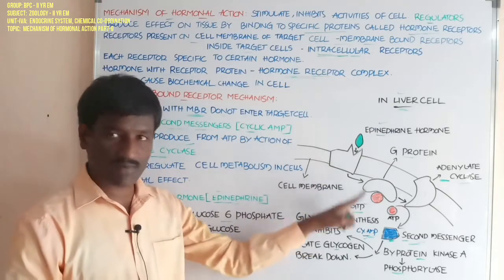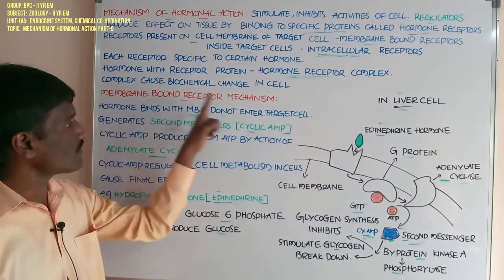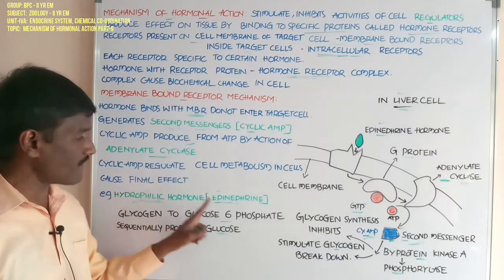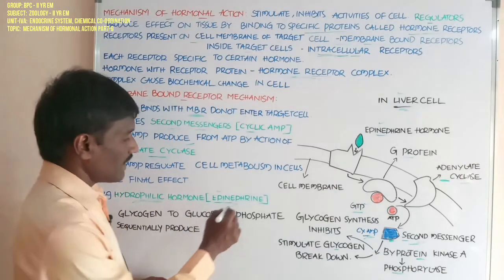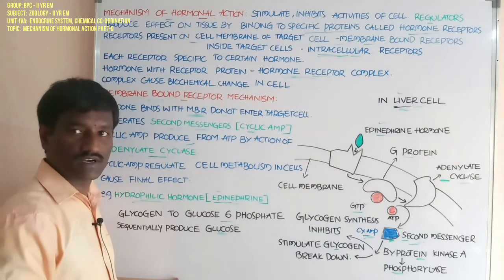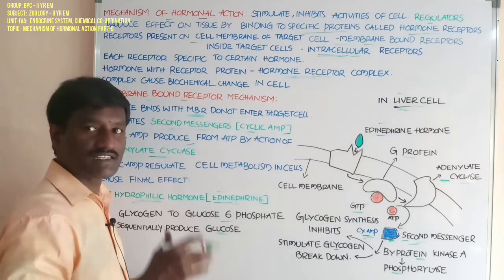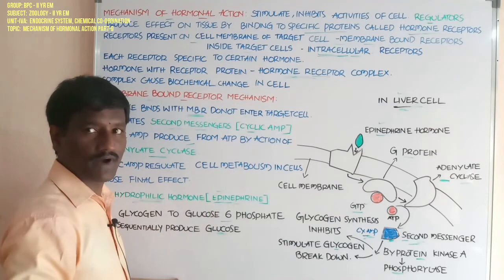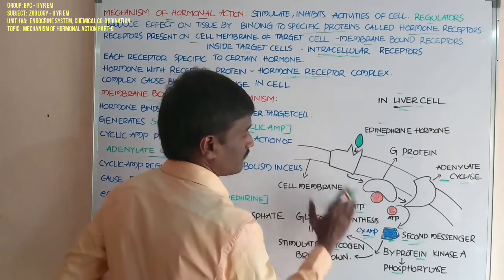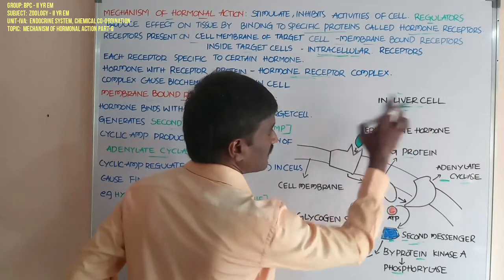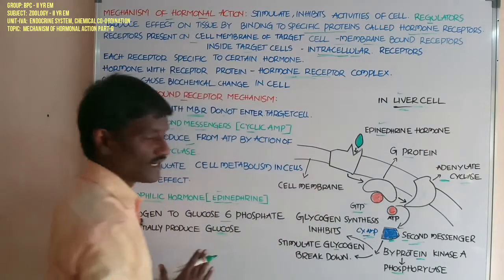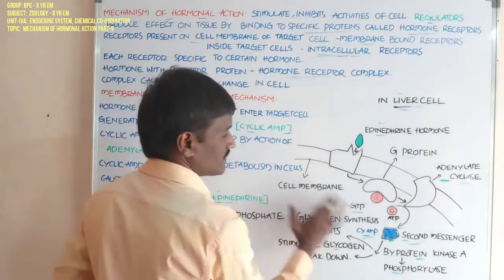This is the diagrammatic representation of the membrane-bound receptor mechanism, the action of the hydrophilic hormone epinephrine. Epinephrine shows action on the target cell, the liver cell, which is also called a hepatocyte. This is the hepatocyte diagram. This is the cell membrane of the liver cell, and this is the cytoplasmic, interior part of the cell.